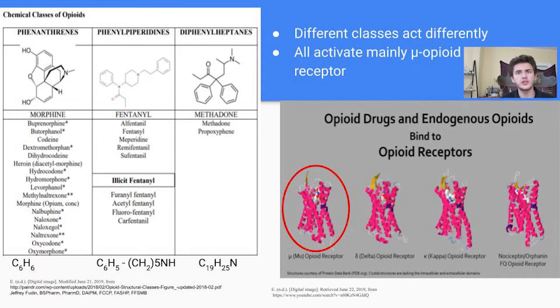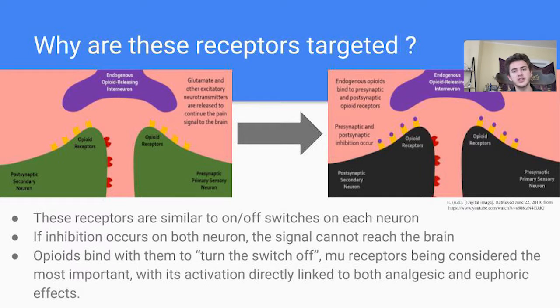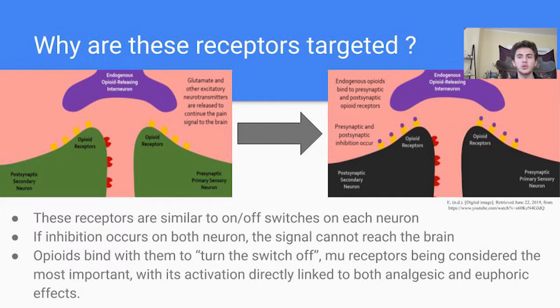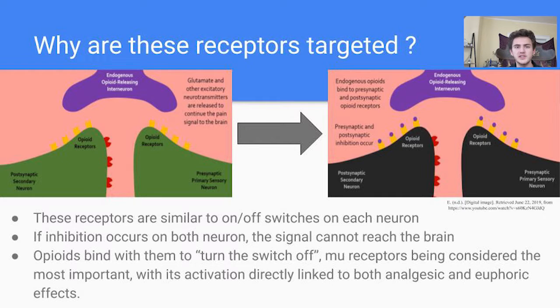Not all opioids are based on the same chemical structure. They have different physicochemical properties and different pharmacokinetics, meaning despite being absorbed by the body differently, they mostly target the same opioid receptor, mu, by activating a mu-opioid receptor coupled with G protein in the central nervous system to which it binds.